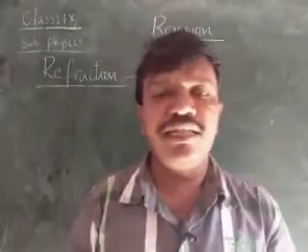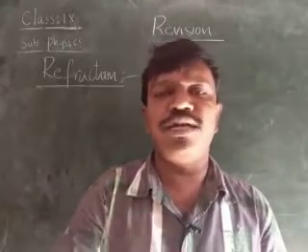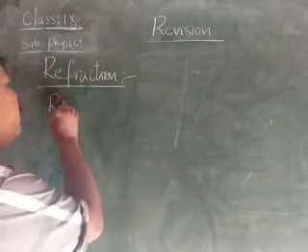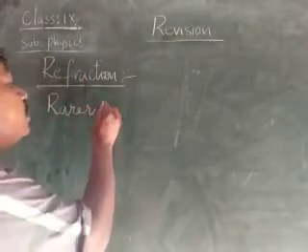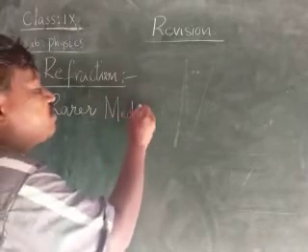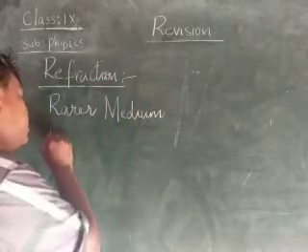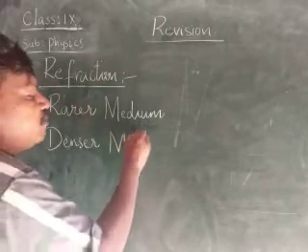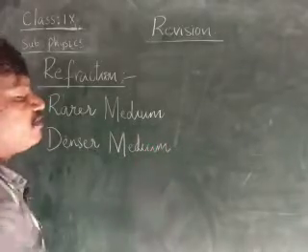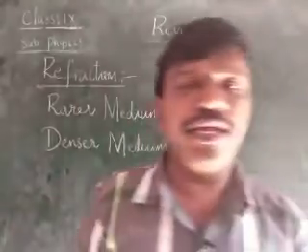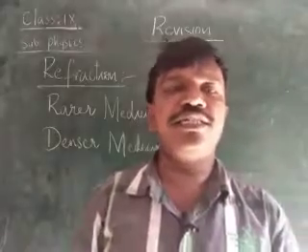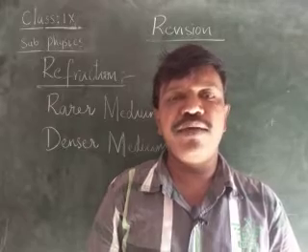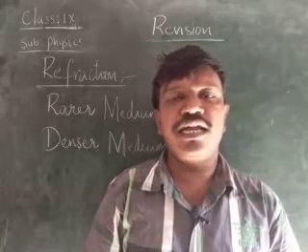And here in the refraction we come across two types of medium, children. That is the rarer medium and the denser medium. Already you know what is a medium. The medium in which the light travels fast is called a rarer medium, children. The medium in which the light travels slowly is called a denser medium. Denser medium is the medium in which the light travels slowly, and the medium in which the light travels fast is called a rarer medium.